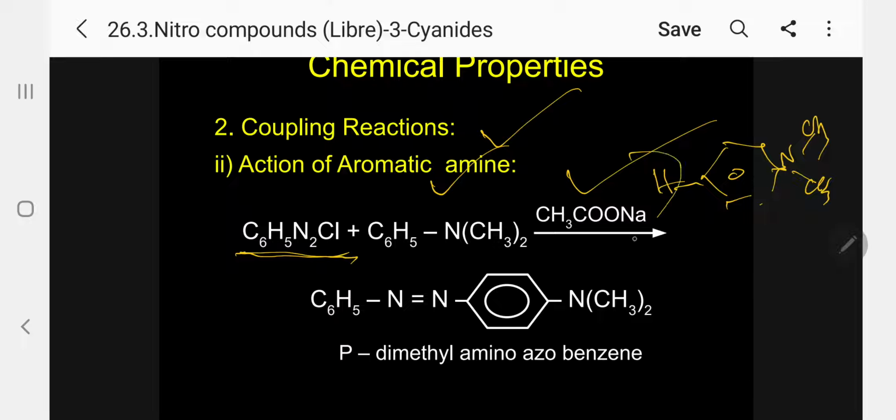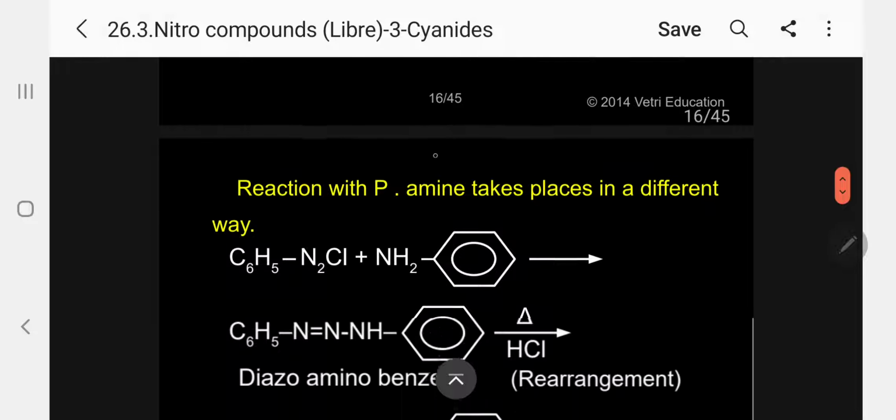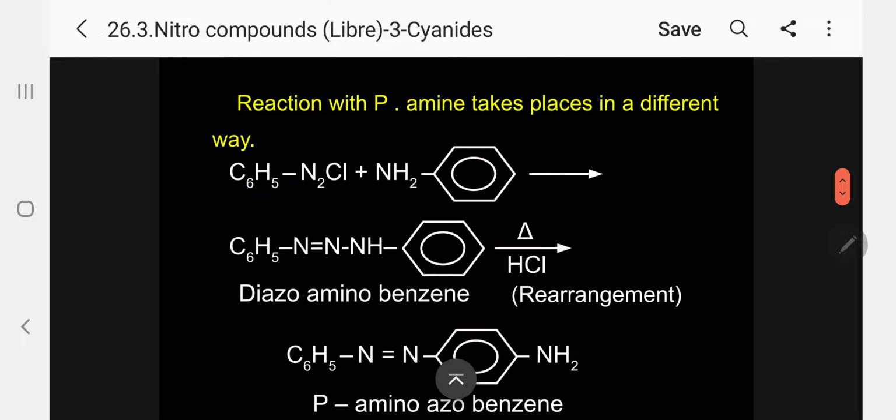There is N here with CH3, CH3. So this H will be eliminated with the Cl. So HCl is getting eliminated, and we are getting para-dimethylaminoazobenzene, that is, para, N,N-dimethylaminoazobenzene. Please follow. Then the next reaction, with the primary amine, takes place in a different way.